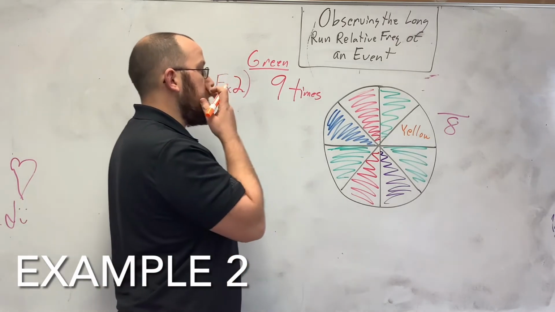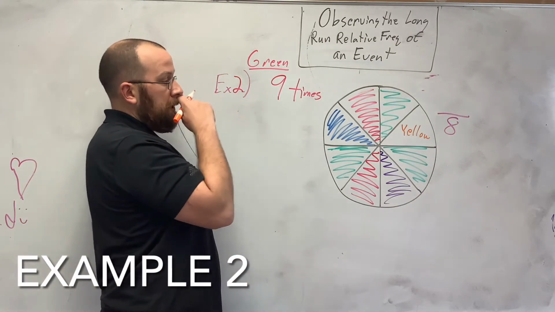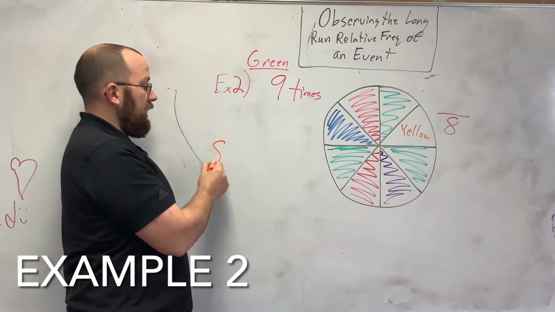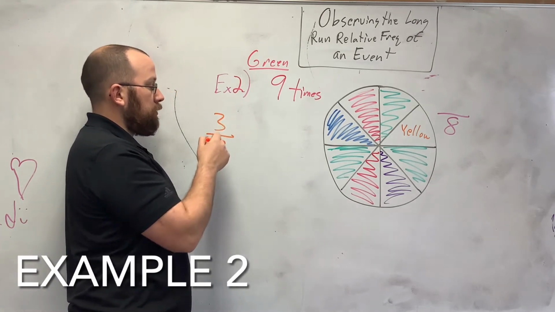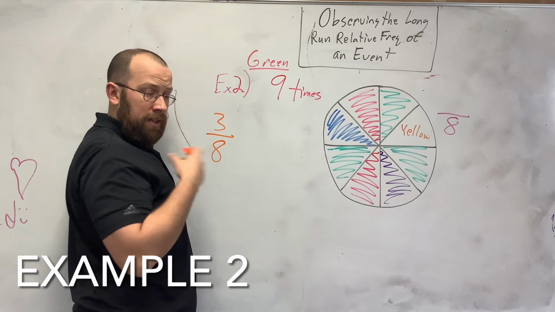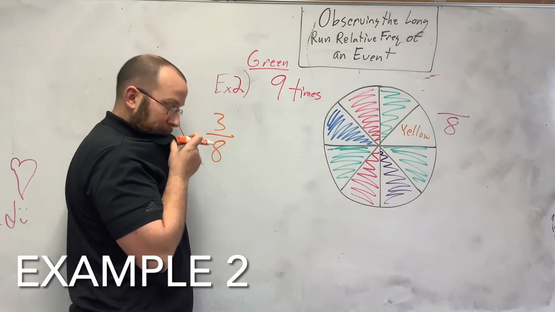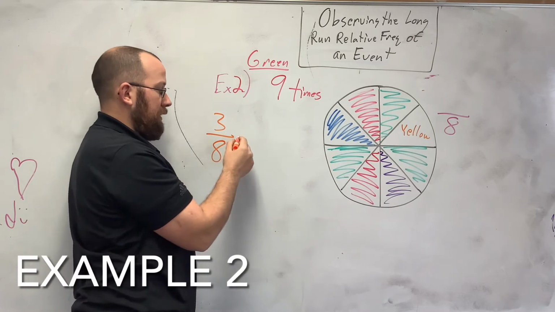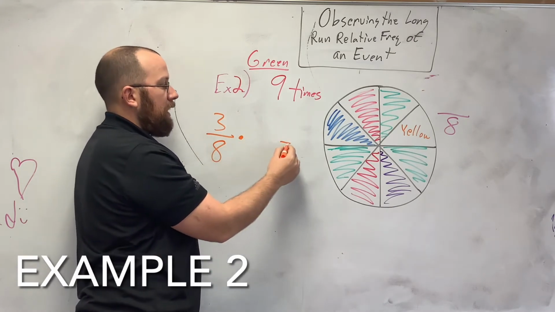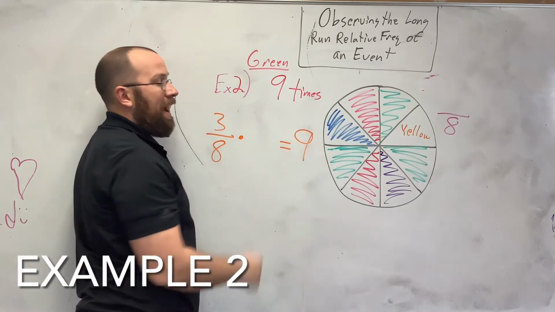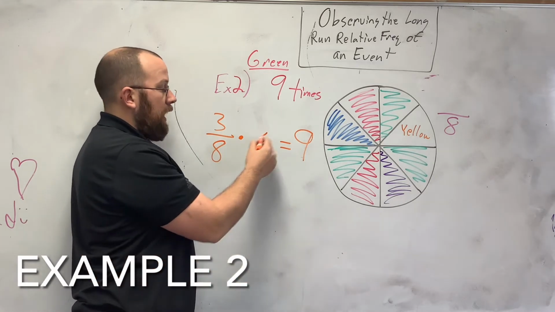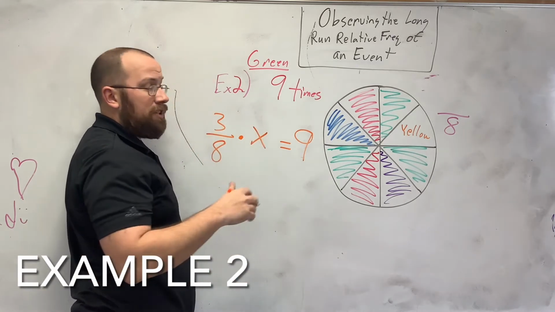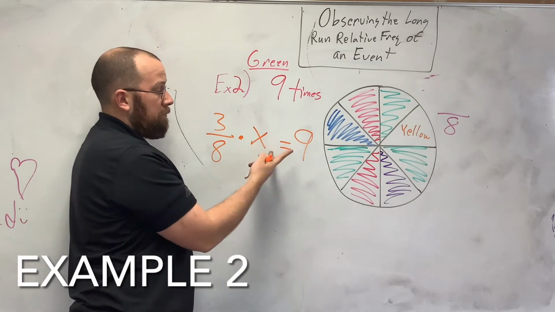So you have to think about this. For green, there's a 3/8 chance of him spinning and landing on green, because there's 3 possible outcomes out of a total of 8. Now he expects to get it 9 times. So how many times did he spin? This is just like the last problem we did, but those got flipped.